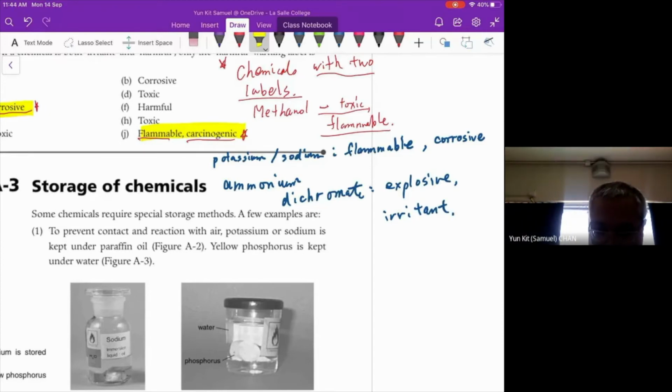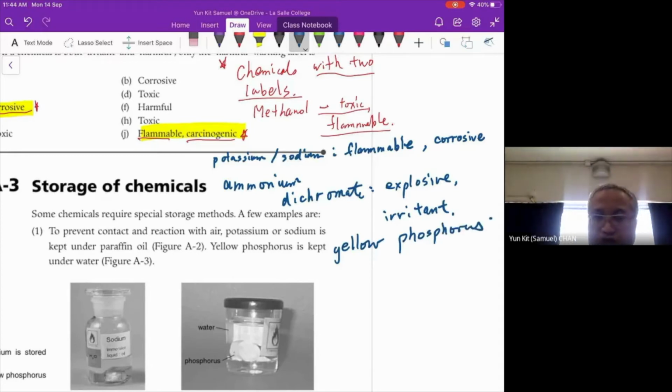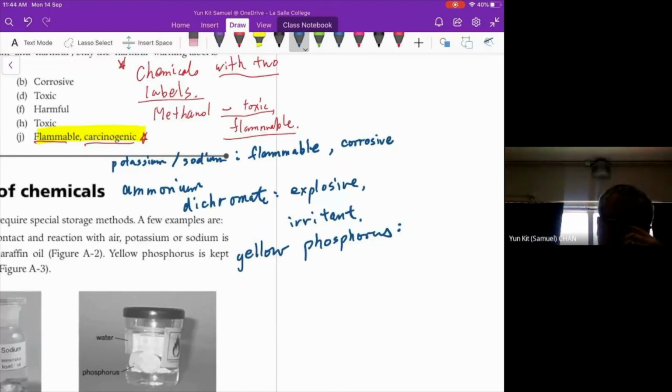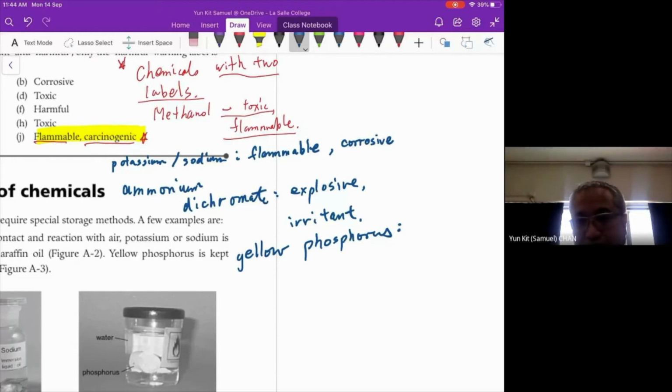Now, can you help me to check yellow phosphorus to see whether it will have one or two labels? Potassium dichromate. Good. Now, Lei Junhei also found another one, which is called potassium dichromate.